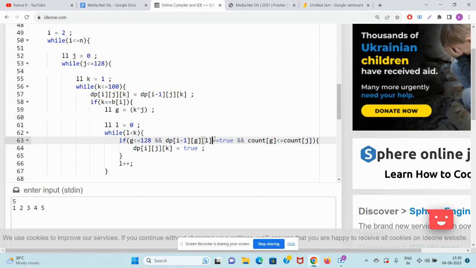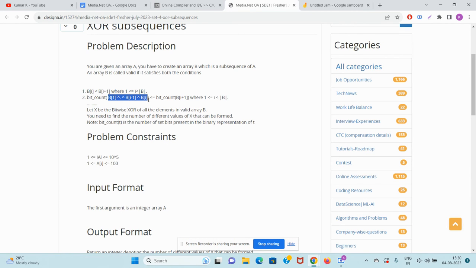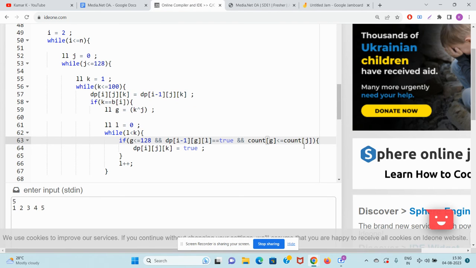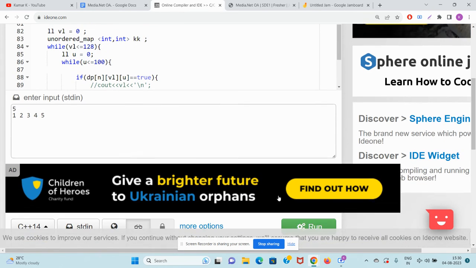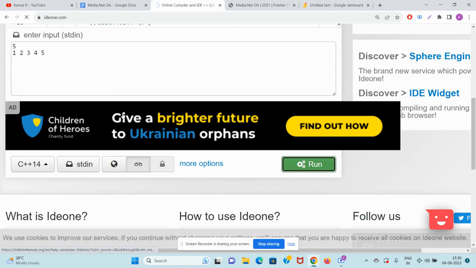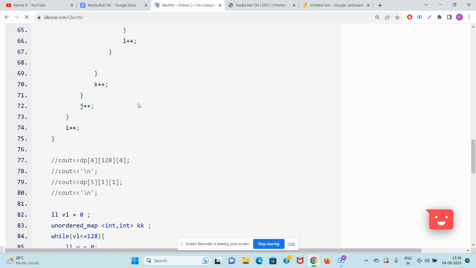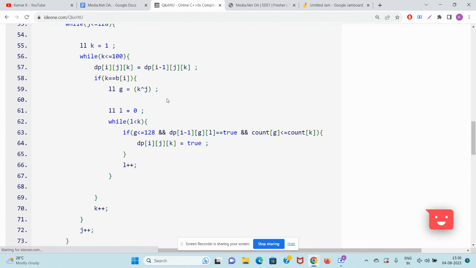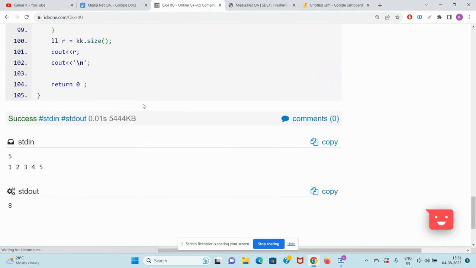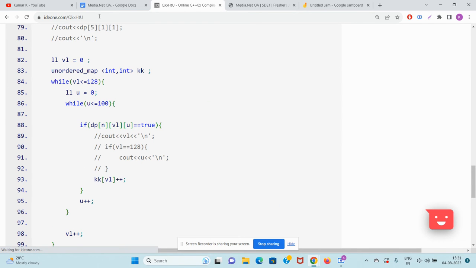But there is an issue which I felt is not correct. The count of G is giving you the XOR of the elements from 1 to I minus 1, and the current guy should be K. That's what I feel, that the count of G should be less than or equal to the count of K. Then our question is going all right. So let me run it. So guys, this was that simple. So if count of G is less than or equal to count of K, then that's good. See, it's coming correct now. So this is the correct solution.